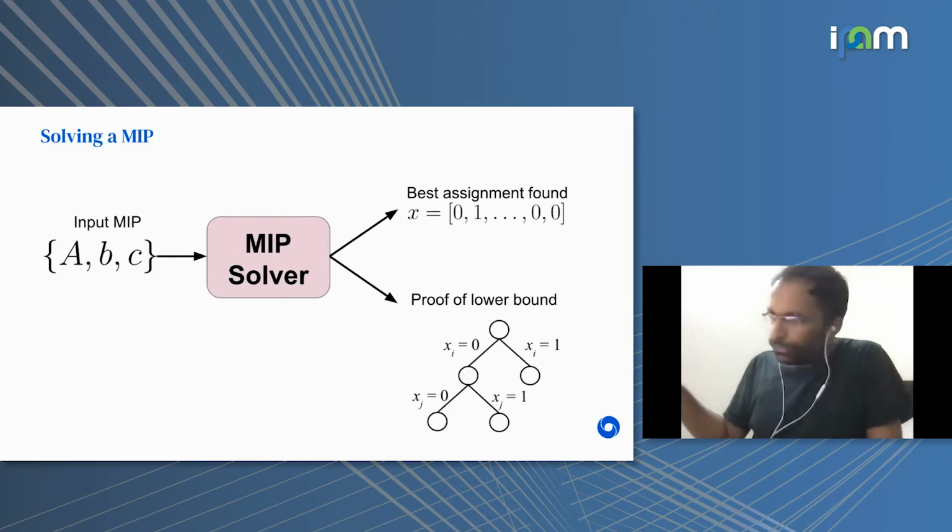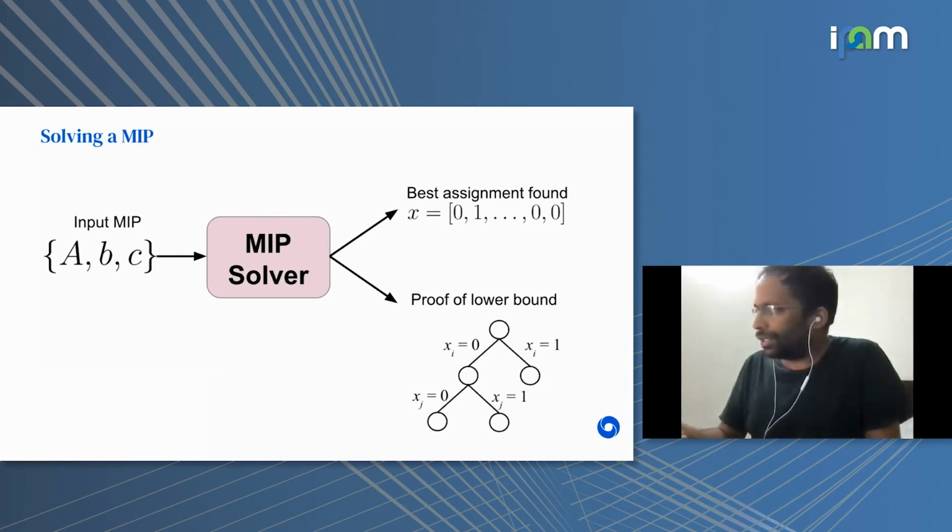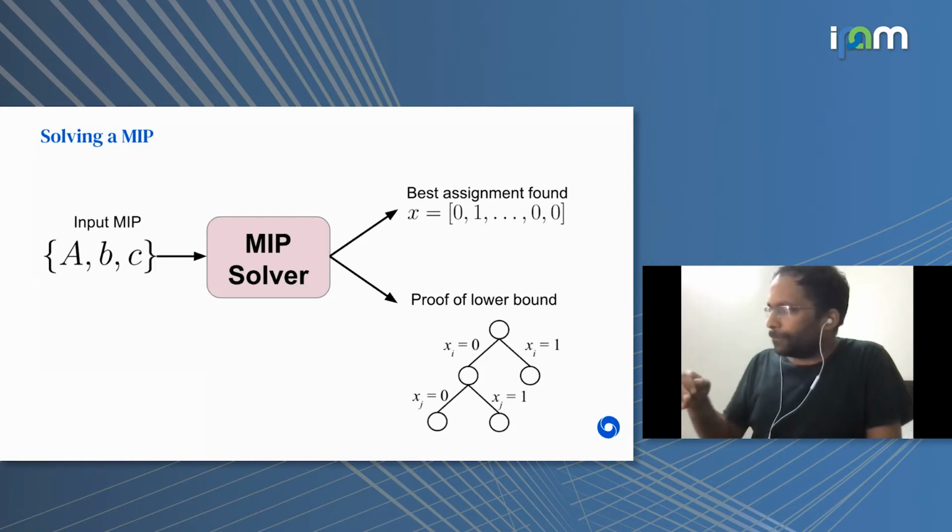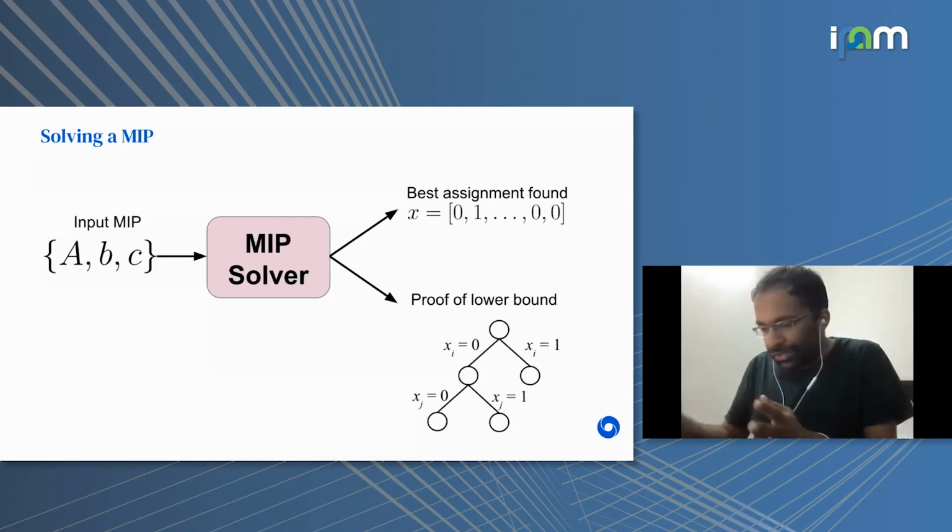Now, that proof is typically generated using tree search. The tree search is over assignments of the integer variables, and by looking at the linear program objective values across all the leaf nodes, it is possible to prove a lower bound.